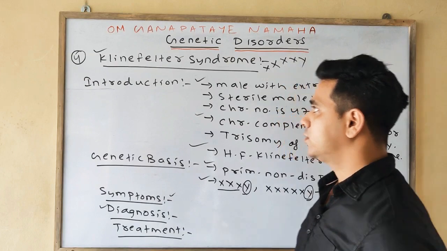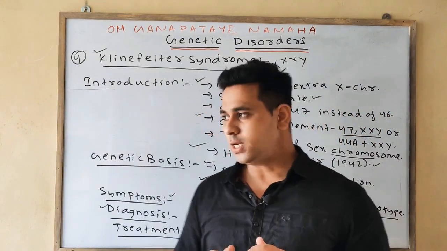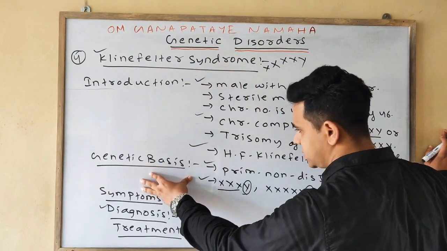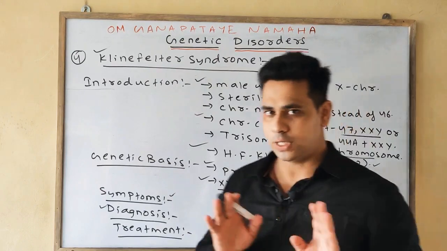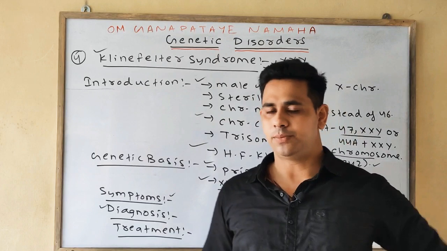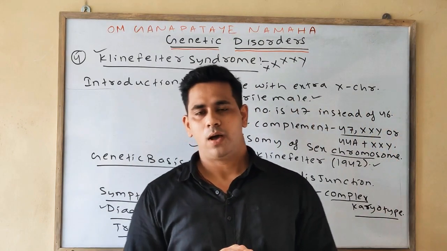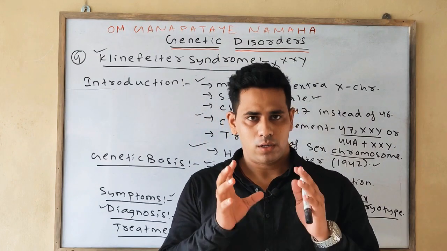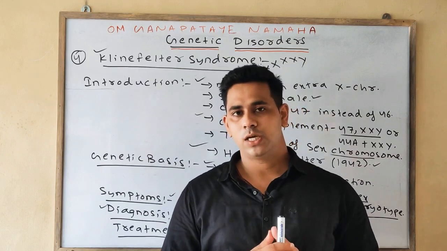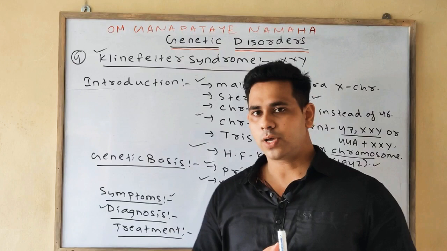If Klinefelter syndrome comes as a 3.5 mark long type short question, then first of all you will write the introduction, then all the genetic basis, then clearly all the important symptoms, then the diagnosis, which is amniocentesis, and lastly the treatment. Till now we have had a quick recap of the long type short notes, which carry 3.5 marks. Now we'll discuss important differences between the genetic disorders. Please note down.